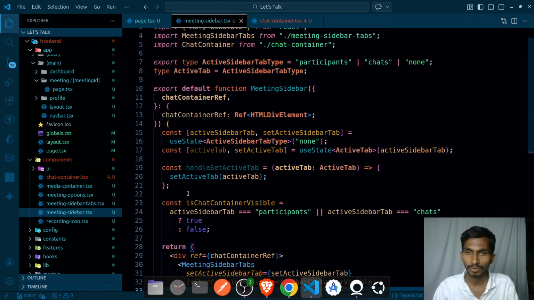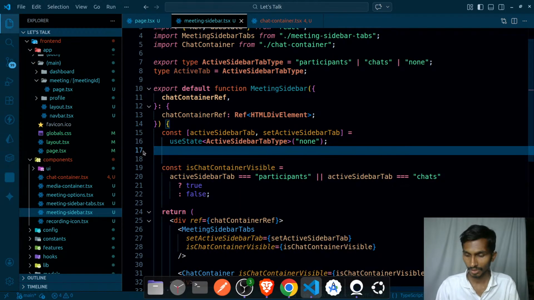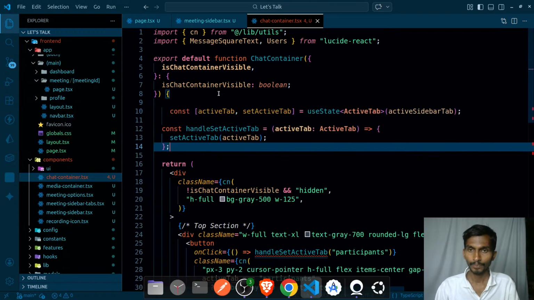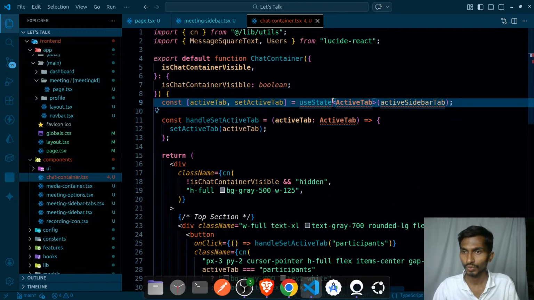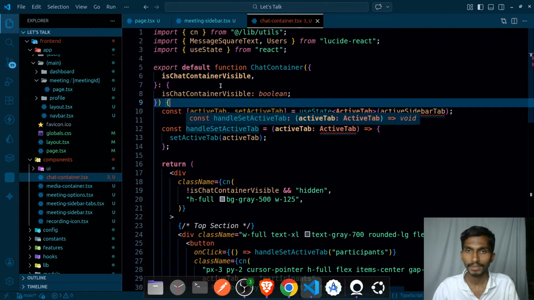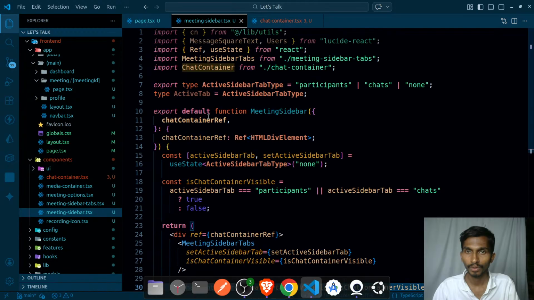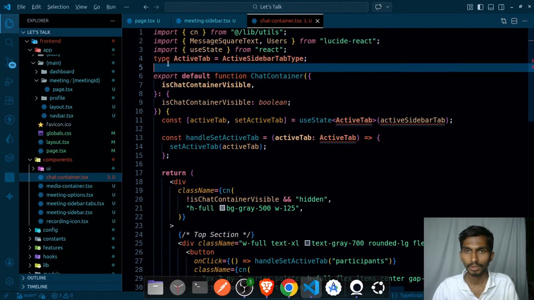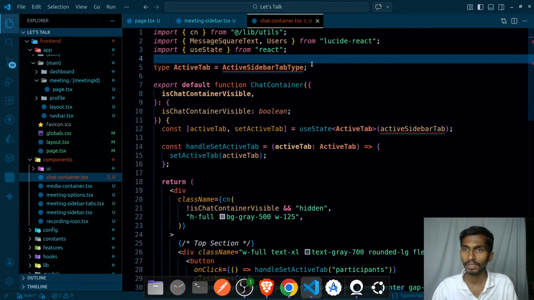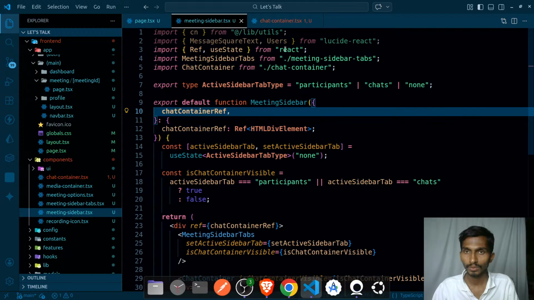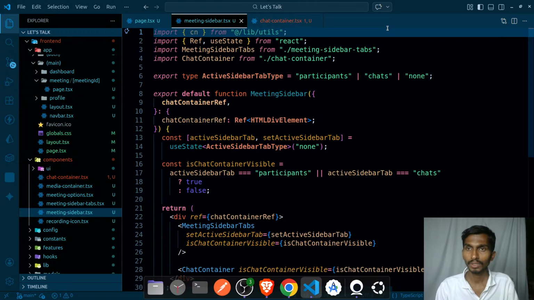Inside chat container I will have to handle these active tabs separately, so cut it from here and come back here and paste the things here. Use state I have to import. Active tab, I can get the type of the active tab here itself, so Control X and type the import here directly. So let's simply import it. Fine. Coming back to this one, get rid of these types, cut.